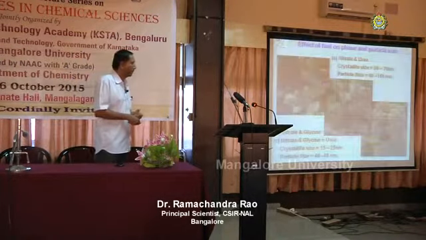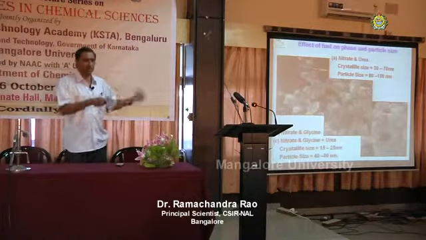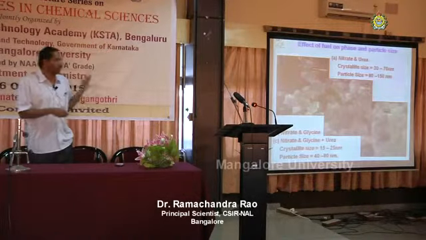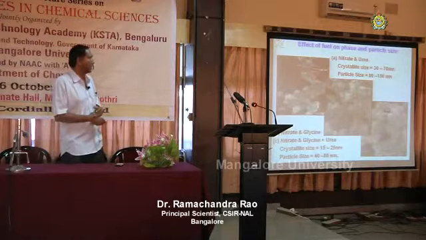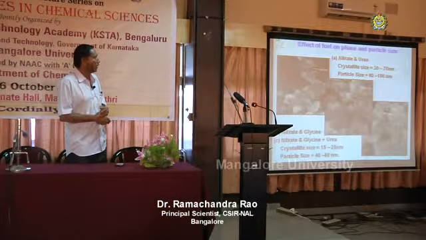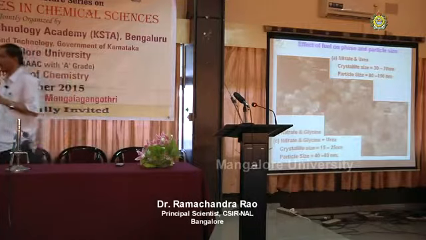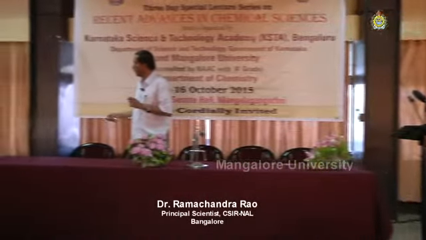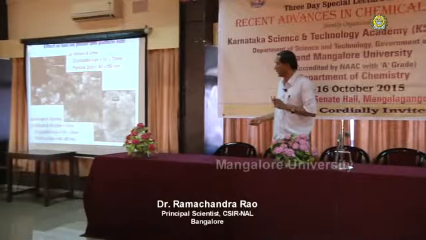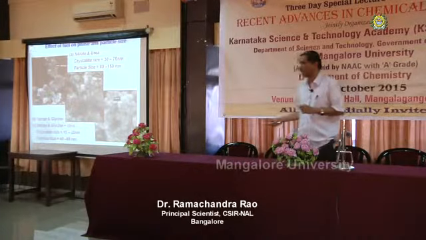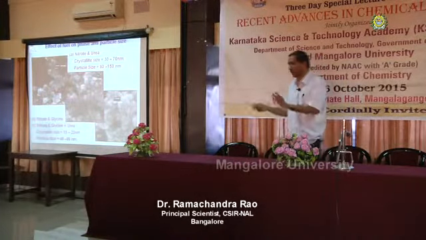Next. Here the result, I am not going into the details. This is one of the results of our study, the effect of fuel on phase and particle size to synthesize zirconium oxide. We used urea and glycine independently as well as the combination of the two at different proportions.